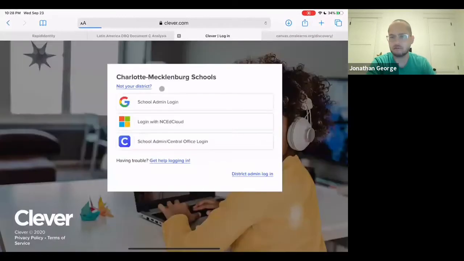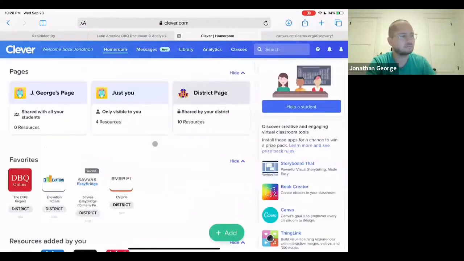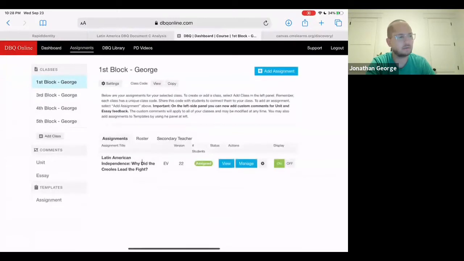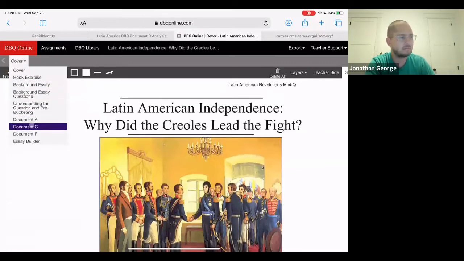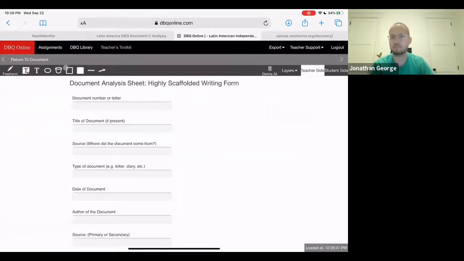Once again, Clever. Sign in with NC Cloud. The red square, DBQ Online for the DBQ project. Go to your assignments, please. Okay, we close read document C yesterday for your asynchronous time. We'll go to document C. Now, if you look right here is where you can see analysis sheet. Okay, so please select analysis sheet, the highly scaffolded form, and here's where we'll go.